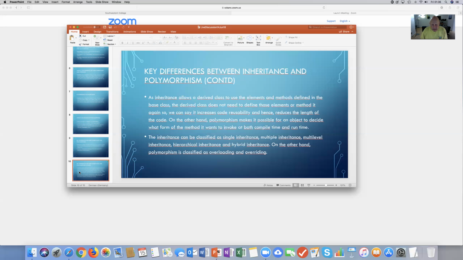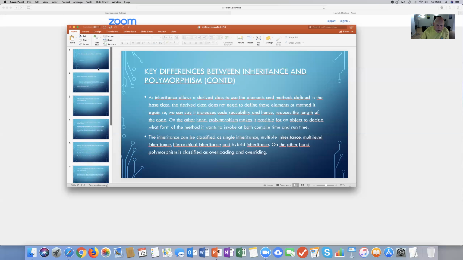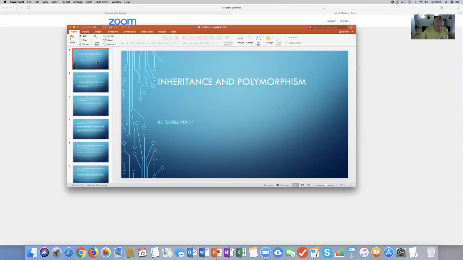Inheritance can be classified as single inheritance, multilevel inheritance, hierarchical inheritance, and hybrid inheritance. On the other hand, polymorphism is classified as overloading and overriding. That's just a brief overview of inheritance and polymorphism that we're looking at this week. Mainly, we're looking at inheritance that is used in VB.